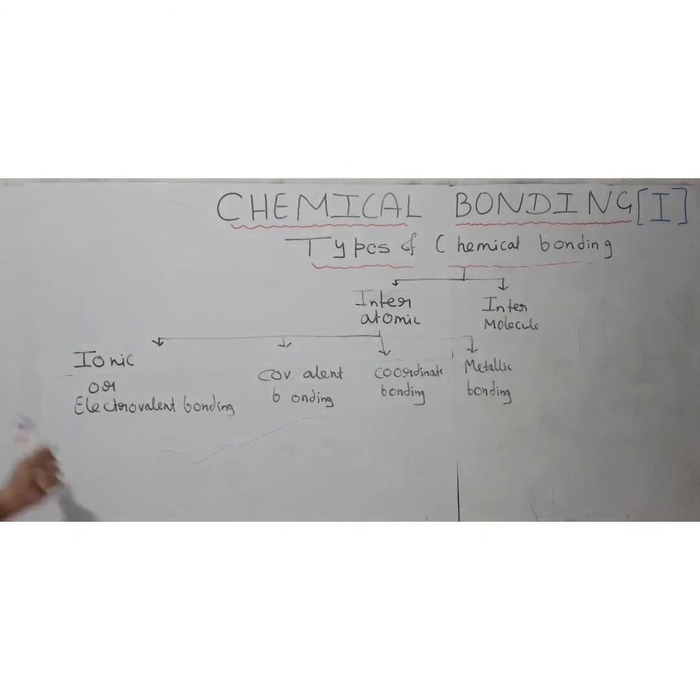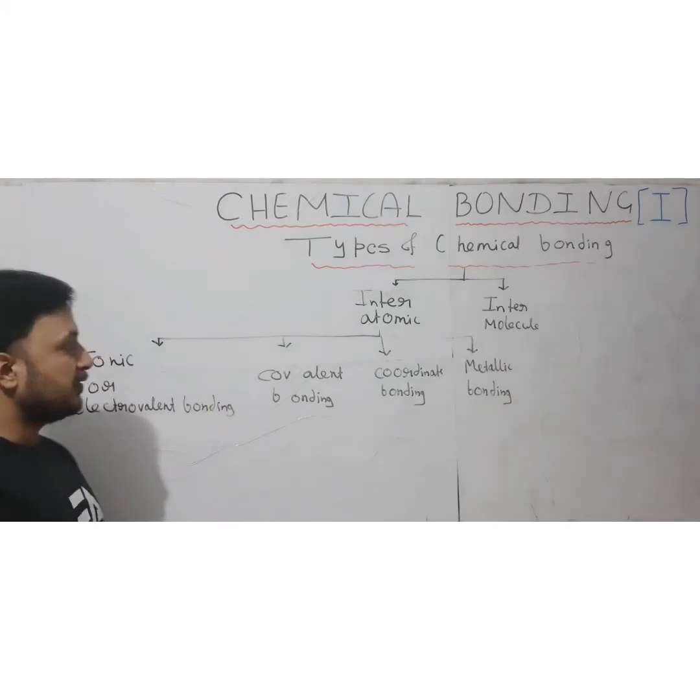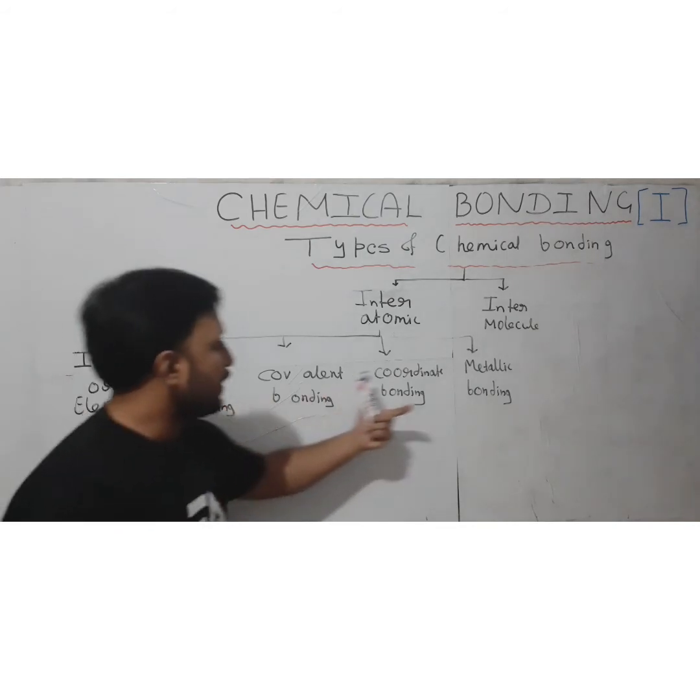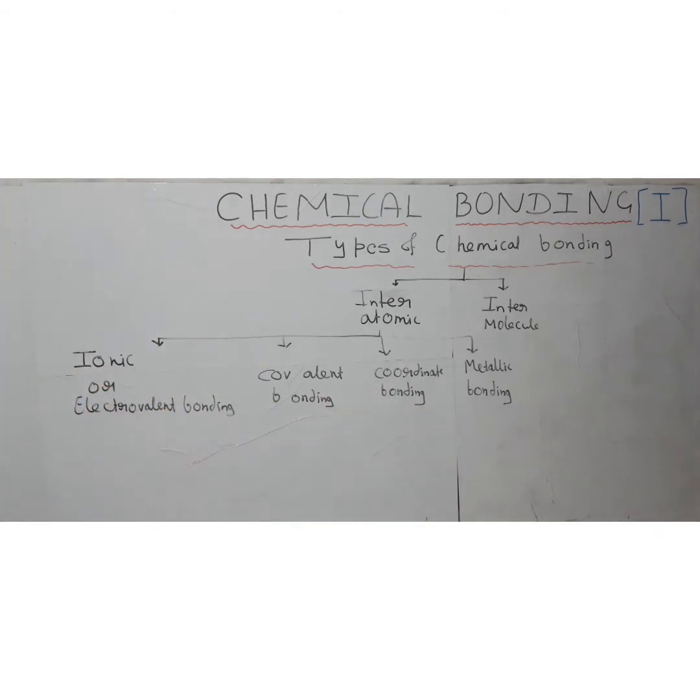So what are all these four types? We are going to discuss them one by one in detail also, but first I am going to tell you in short what these four types of interatomic bonding are.